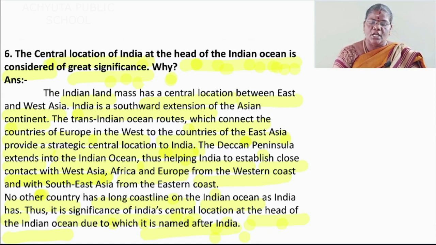The Trans-Indian Ocean routes, which connect the countries of Europe in the west to the countries of East Asia, provide a strategic central location to India.